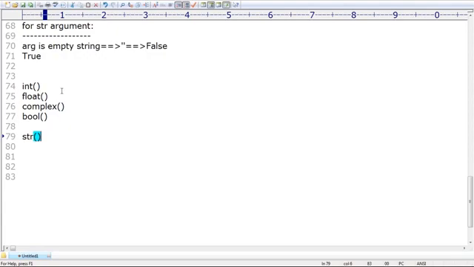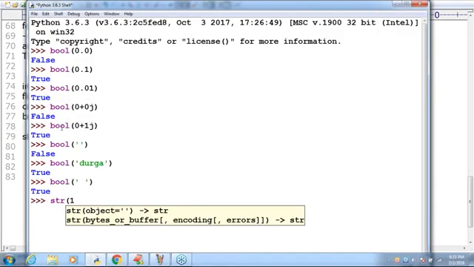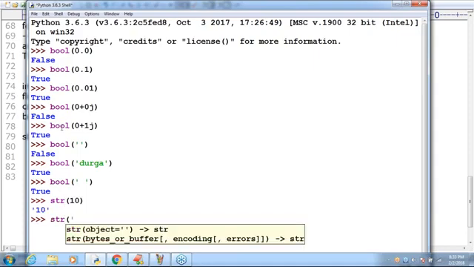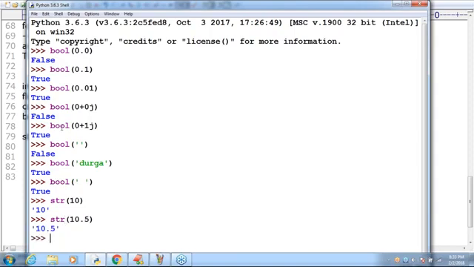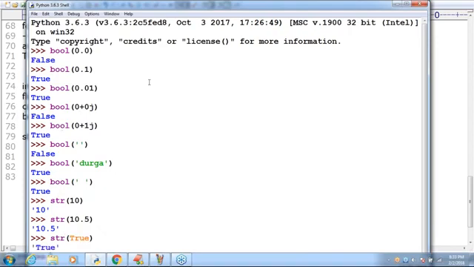You do not have any restrictions. Any type you can pass, no problem at all. Now have a look. str of 10, I'm passing an int value, and 10 will come in string form. str of 10.5, a float value, no problem at all. str of True, I'm passing, and True is the answer.